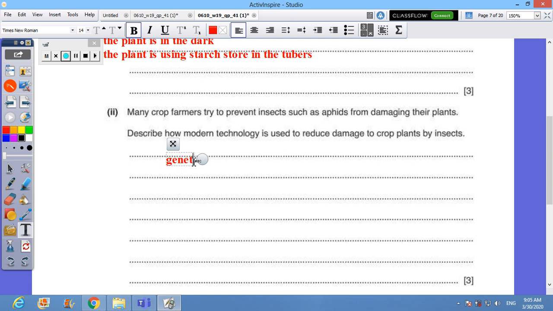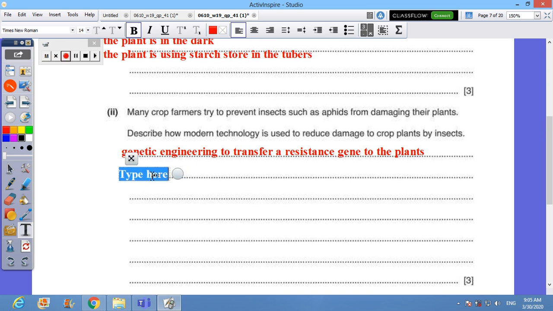So genetic engineering to transfer a resistance gene to the crop plant. You may wonder, where should I find this gene? Such a gene is available in other plants which are similar to my crop. I call them wild ones. Okay? Very good.